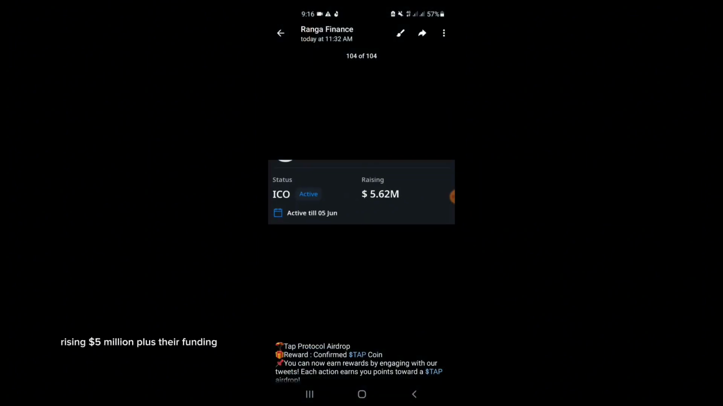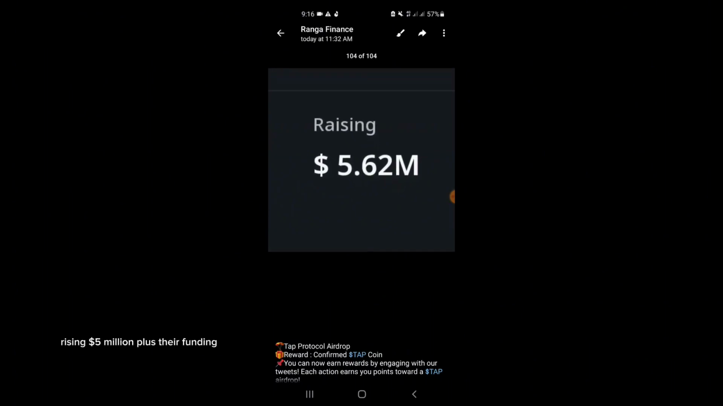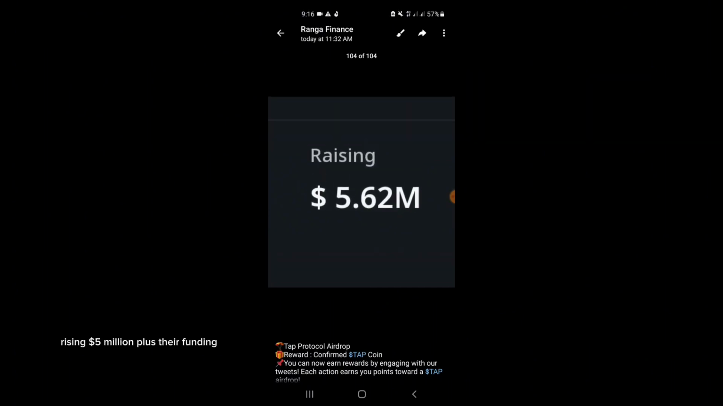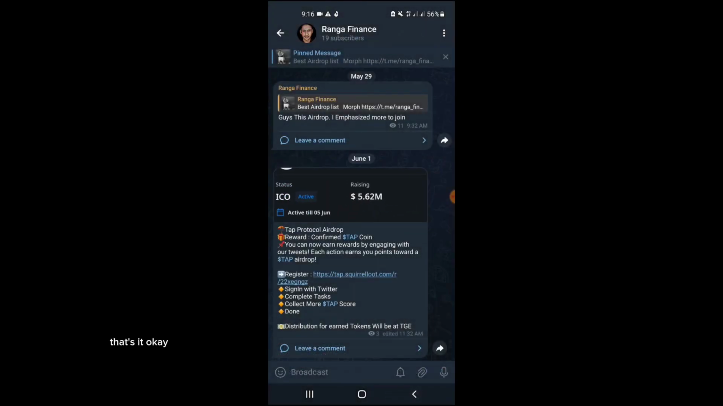Here we see the project raising $5 million plus. Their funding investors are investing in this company, and the more they invest, the more reward you will get. That's it.